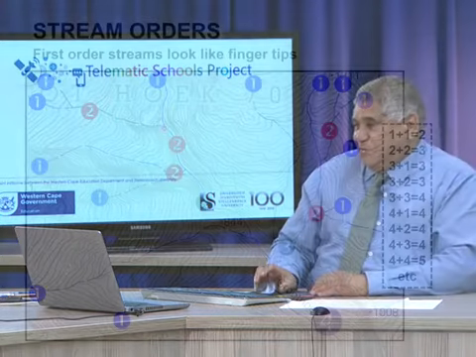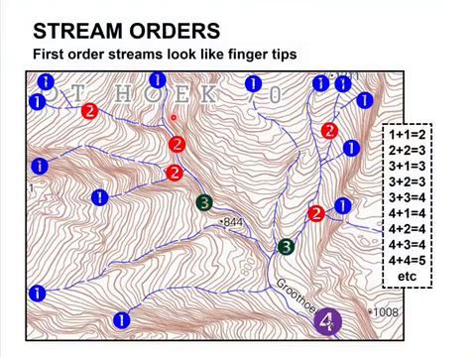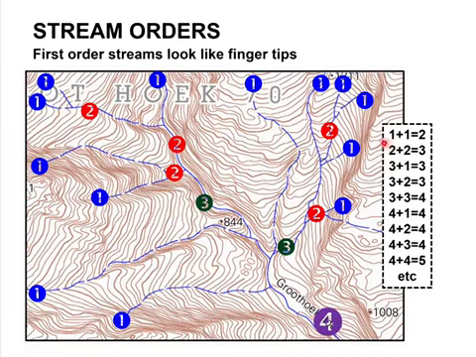Right. So if you look at this map, you'll see here a second and a second order gives you a third order. Third order plus a third order gives you a fourth order. Right? And that's very important. And if you look at this, they usually call this geography mathematics, because only the first one is right. 1 plus 1 gives you a 2. 2 plus 2 gives you a 3. But 3 plus 1 gives you a 3.